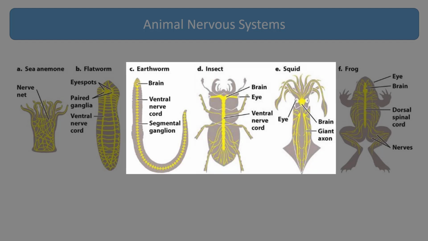Centralized collections of neurons forming a brain are present in annelid worms, insects, and mollusks. Sensory organs also developed in the head region. These ranged from eye spots in flatworms that respond to light to more sophisticated image-forming eyes in octopus and squid. The evolution of a brain enabled these invertebrate animals to learn and perform complex behaviors.